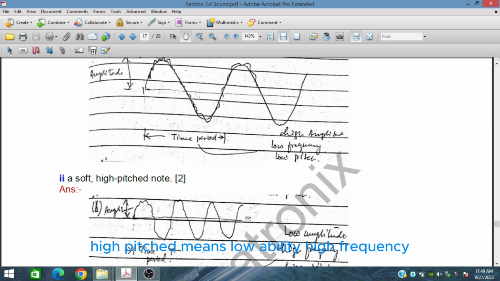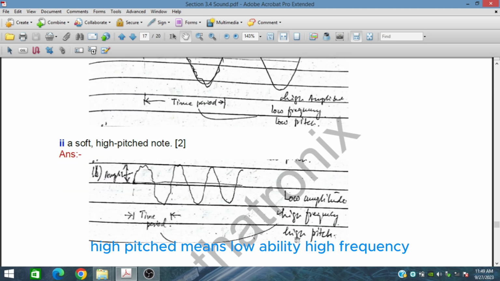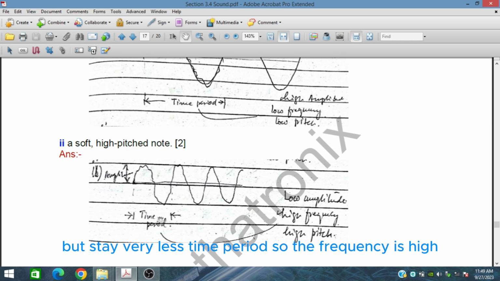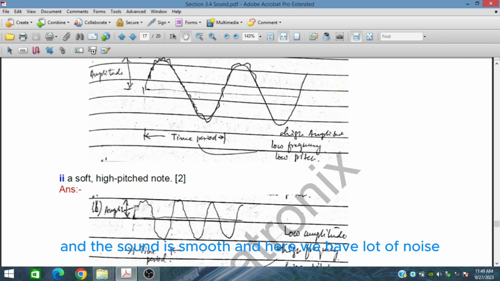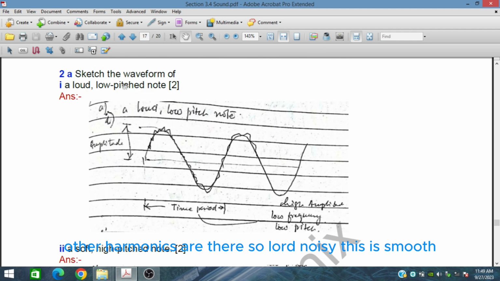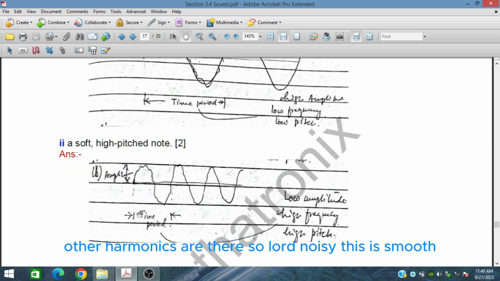High pitch means high frequency and low amplitude. It takes very little time period, so the frequency is high and the sound is smooth. For the loud note, we have a lot of noise, and other harmonics are there, so it is loud and noisy. This one is the smooth one.